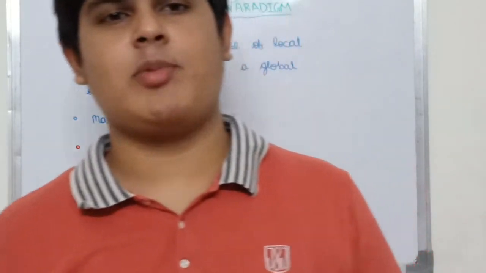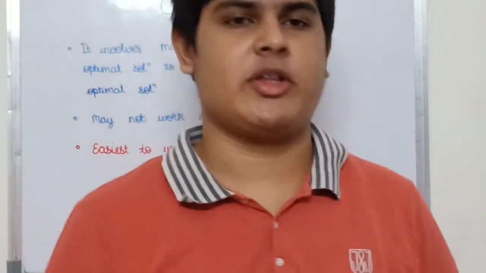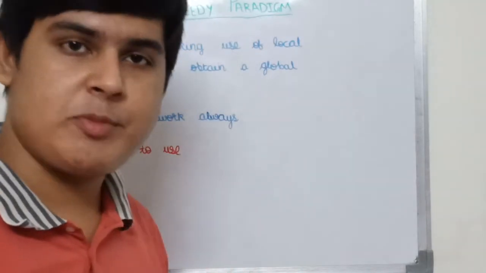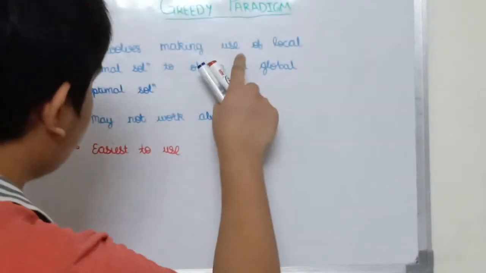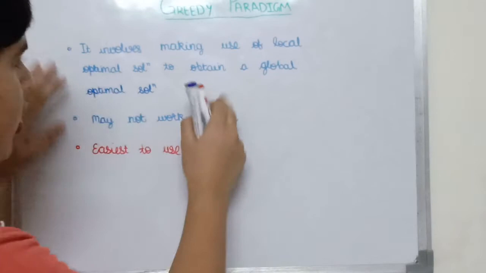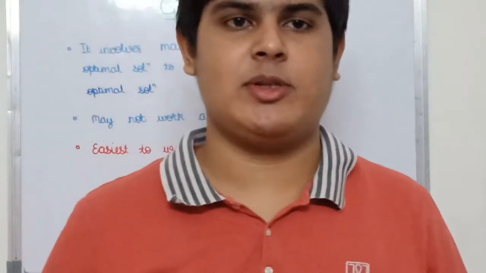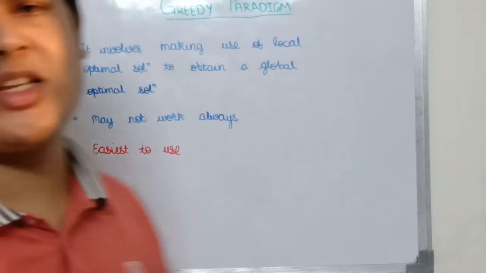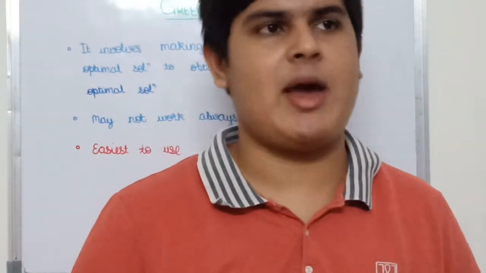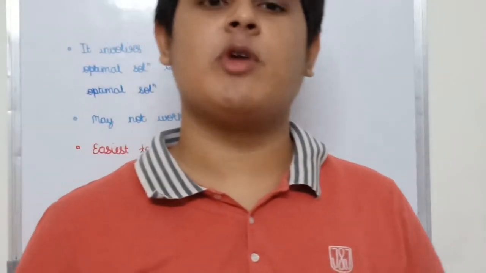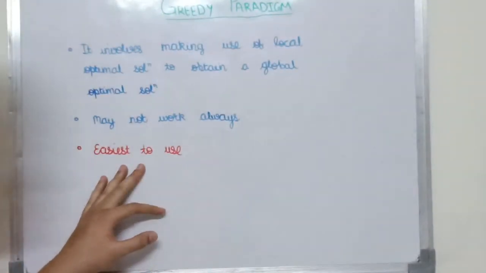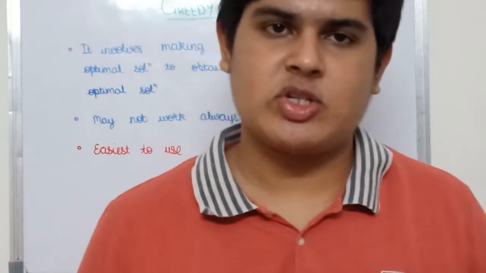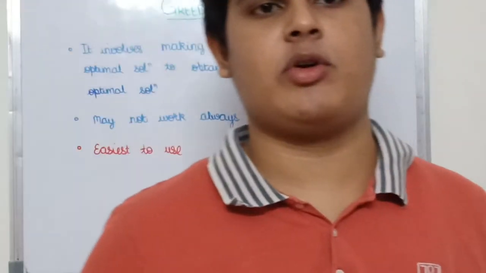It is a general problem solving technique for algorithms. The greedy paradigm of algorithm involves making use of the local optimal solution in order to build upon a global optimal solution. It may not always work. This is the case with all the other paradigms of techniques. They work for specific situations, but it is the easiest to use. Now let me demonstrate this to you through a very simple example so you can understand the concept clearly.